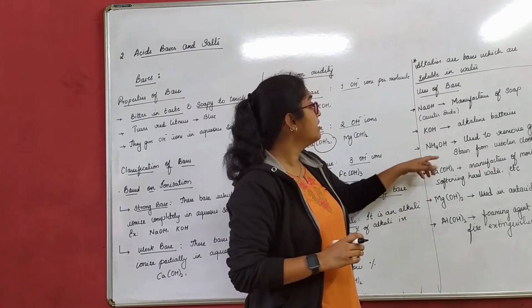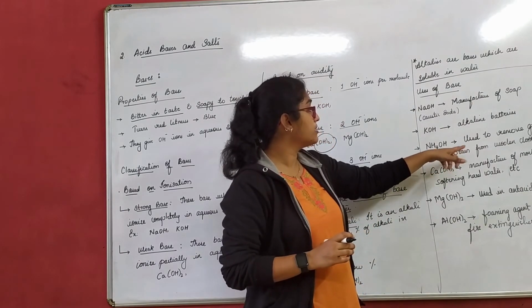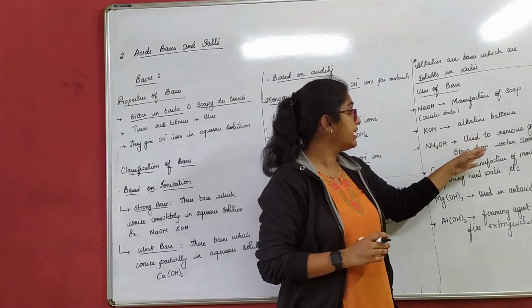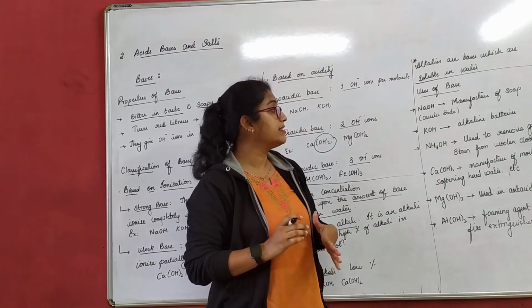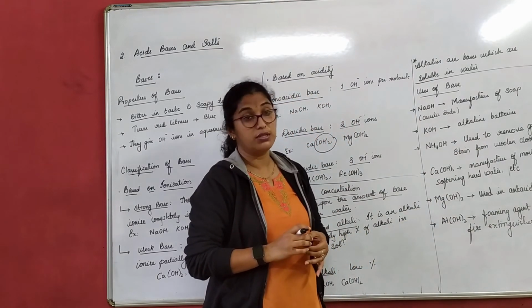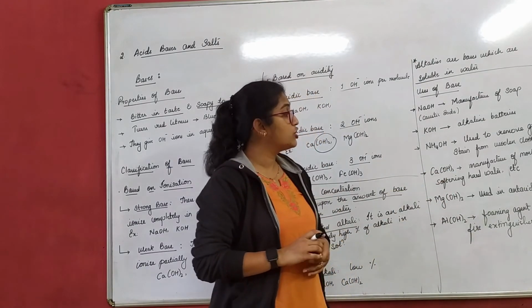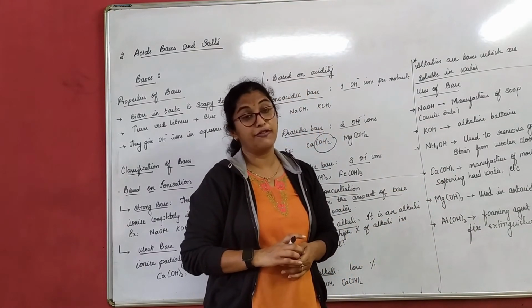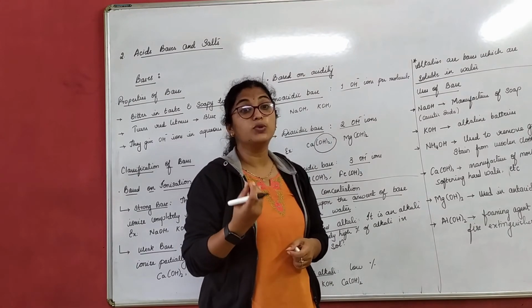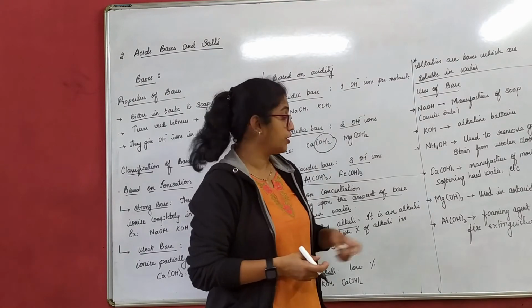Then next is ammonium hydroxide, used to remove grease stains from woolen clothes. Calcium hydroxide is used in the manufacture of mortar and softening of hard water.